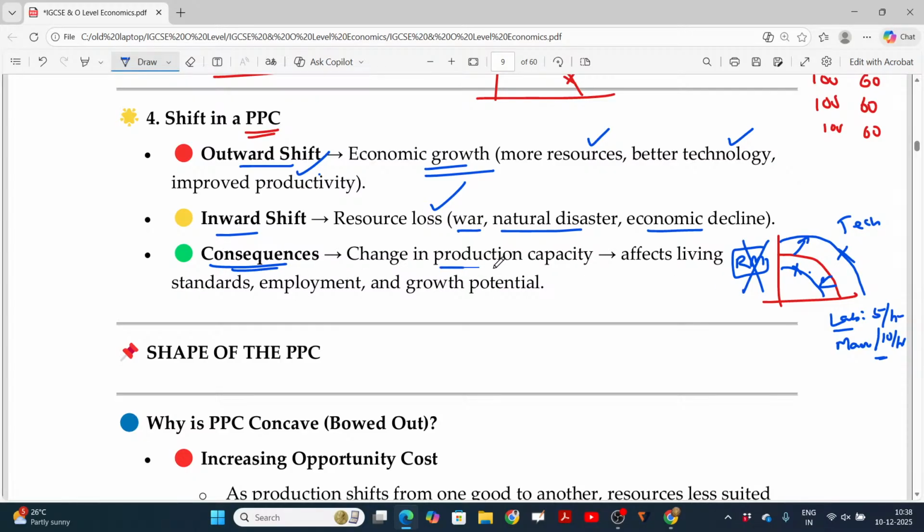Consequences: change in production capacity. If production is increasing from here to here, automatically there will be huge economic growth, and naturally you will get more employment, and revenue will also be generated in huge amounts. It affects living standard, employment, growth potential. So these are the cases we have to face in case of a shift in PPC. The shift may be in either direction.